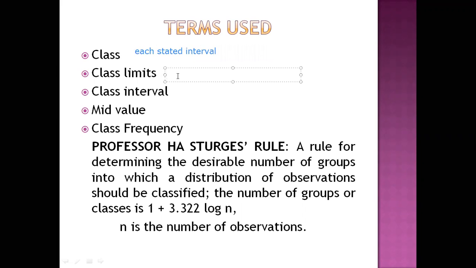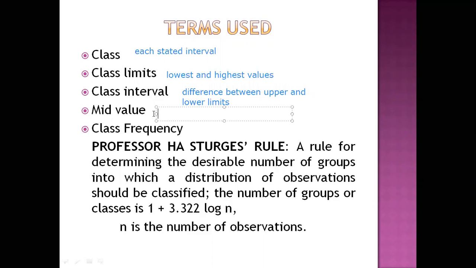Class limit: the lowest and highest values. Class interval: the difference between the upper and lower limits.